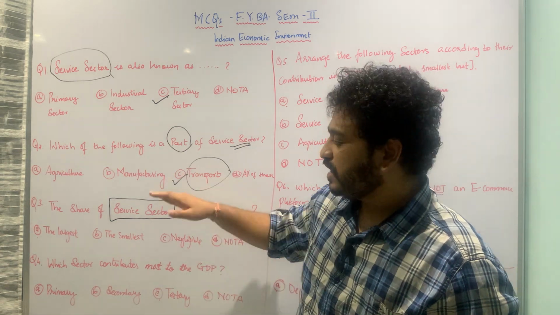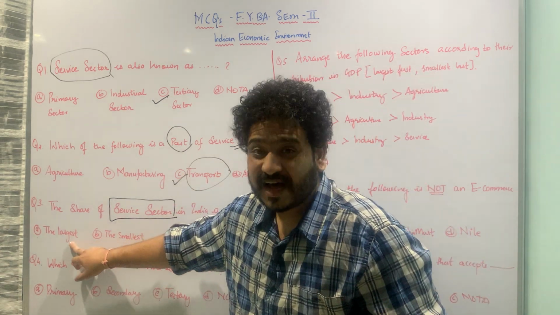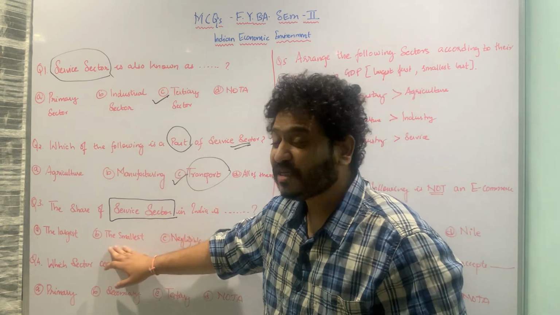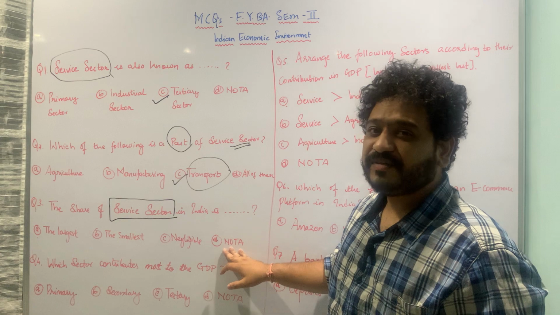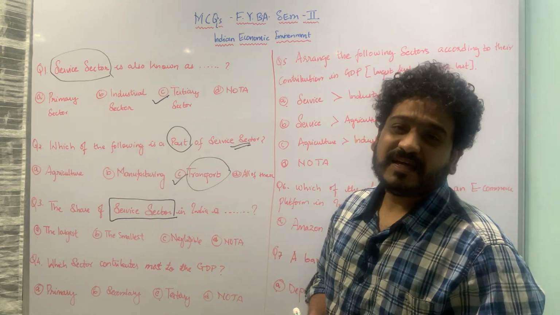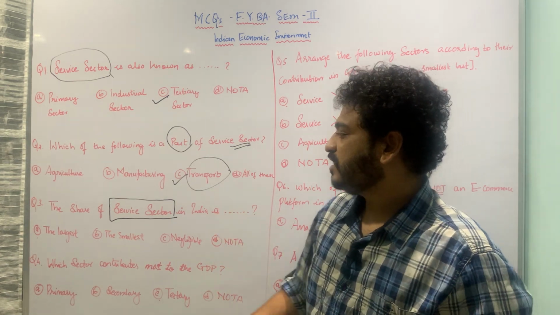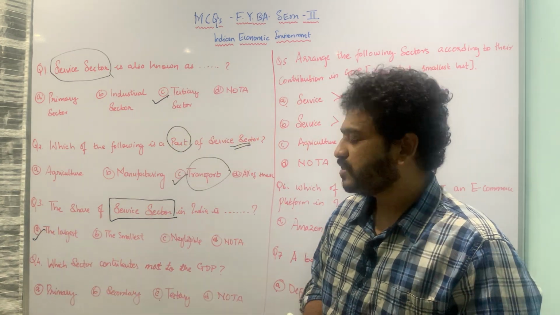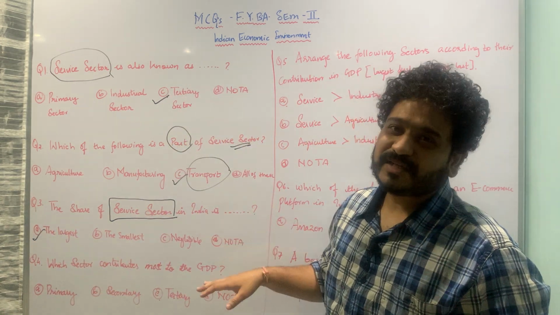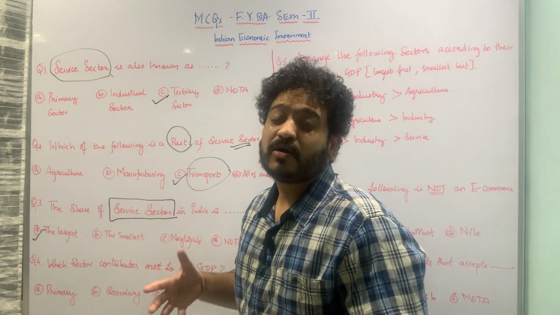The options are whether it is the largest in India, the smallest in India, negligible, or none of the above. The correct answer is that the share of the service sector is largest in India, and therefore option A is the correct answer.